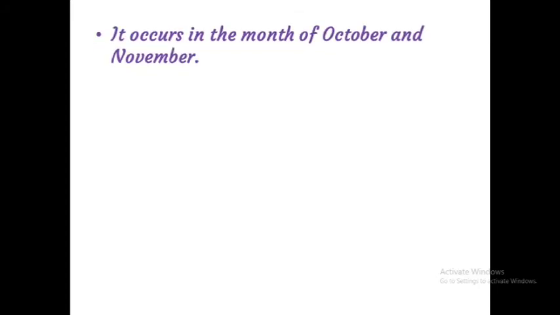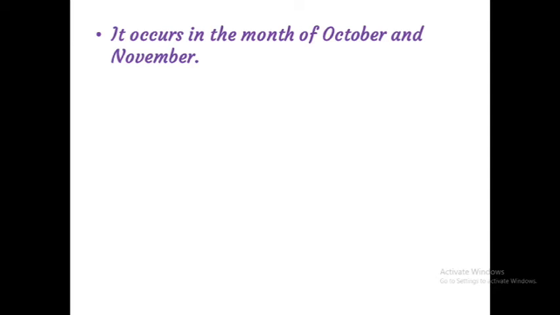Okay, children, the retreating monsoon season, or what? Autumn season. Okay, clear. Retreating monsoon occurs in the months of October and November. When will it happen, children? October and November. In the middle of November, which season will start? Yes, very good. That is the winter season.